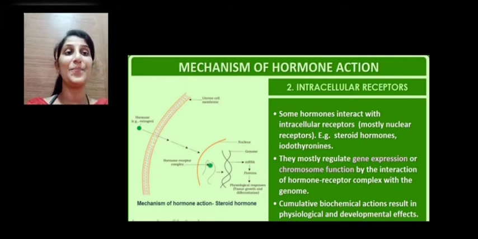So such interaction regulates gene expression or chromosomal function by the interaction of the hormone receptor complex. See, the hormone enters and it forms a hormone receptor complex which is present inside the nucleus, and thus it regulates. This complex interacts with the genome, that is the genetic constitution of the cell. So the cumulative biological action results in physiological and developmental effects.